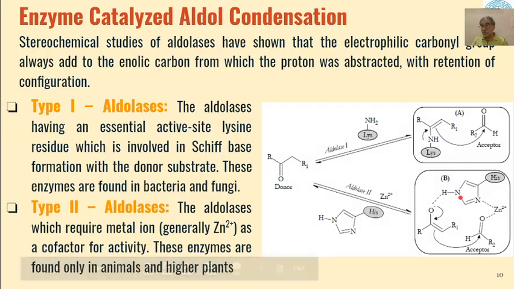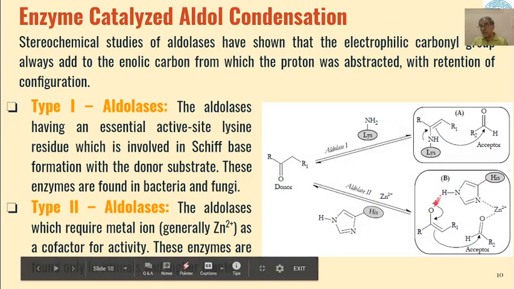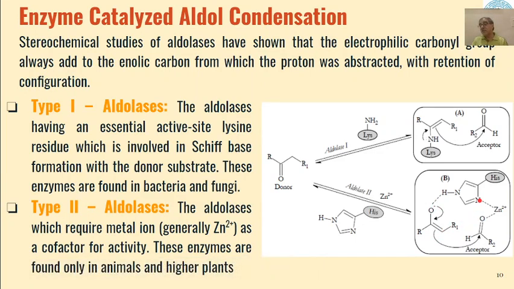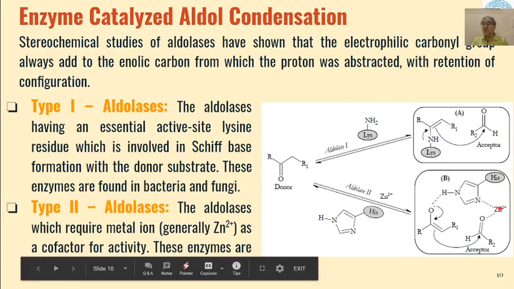So the nitrogen which is acting as an acid will activate the carbonyl oxygen, and we will get an enol of this type which is held in this orientation. And then the nitrogen which is acting as a base will interact with the cofactor zinc 2 plus ions, and this will coordinate with the oxygen of the acceptor molecule, that is the aldehyde.